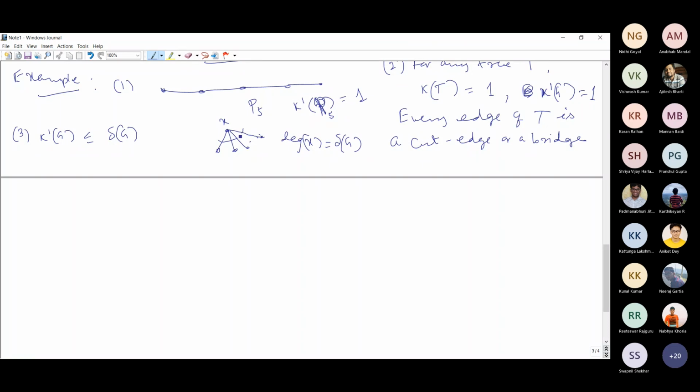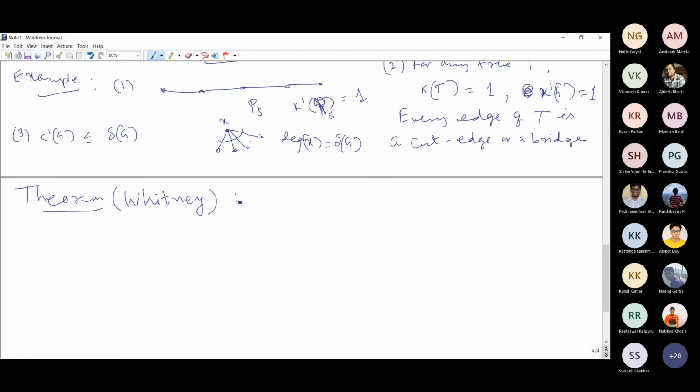Therefore we also get this inequality, and this leads to a very famous theorem, Whitney's theorem. I'll write the statement. Of course, we have already partially proved this one, and I will not give you the full proof of this theorem. This is Whitney's theorem.